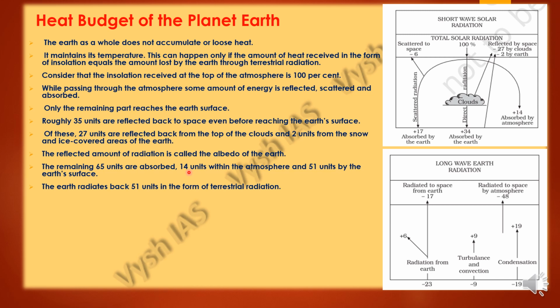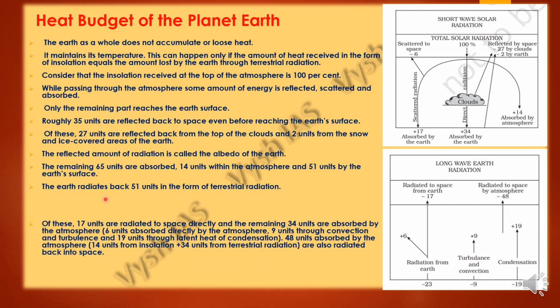So the earth will radiate back these 51 units because of terrestrial radiation. Now, we all will be thinking that when 65 units came into the earth, why is only 51 units getting radiated back? What happens is, the remaining 14 units will be absorbed by the atmosphere. Because of that, only 51 units will reach the earth's surface. So the total amount of energy received by the earth's surface, it will radiate back that much only. It won't radiate back anything extra.